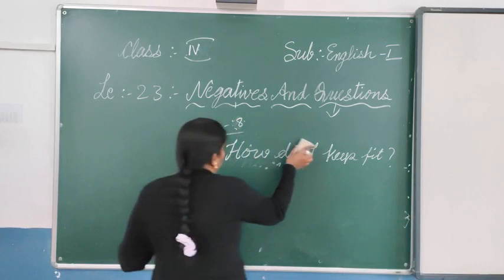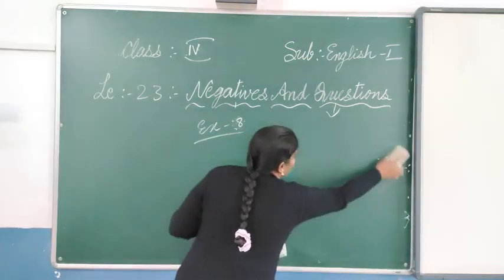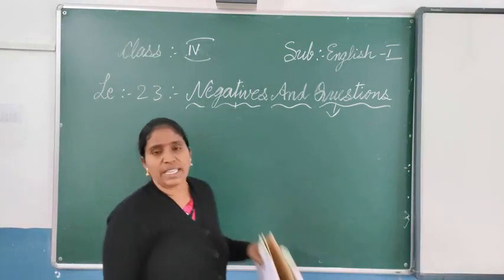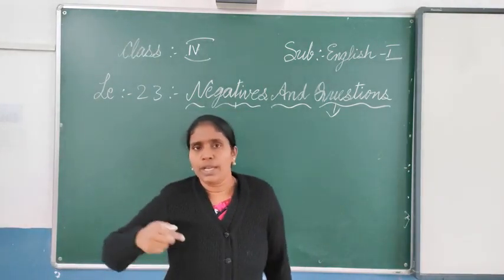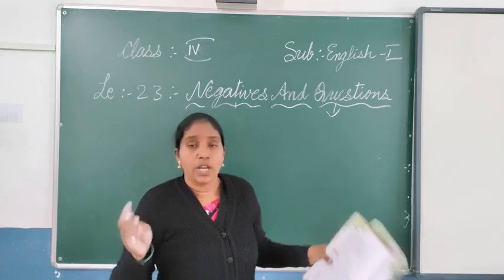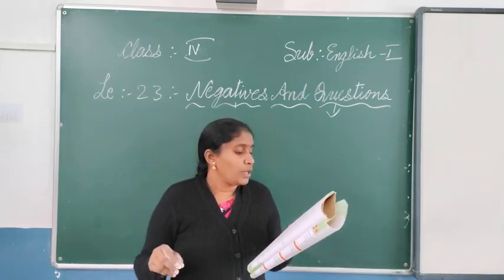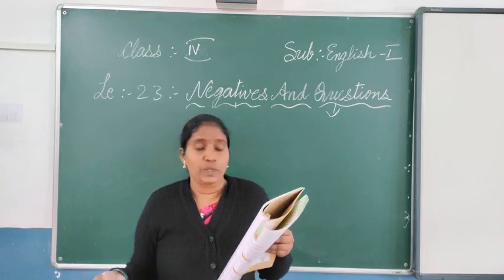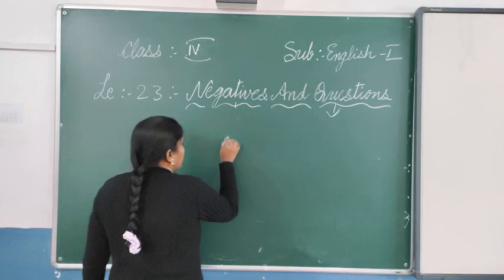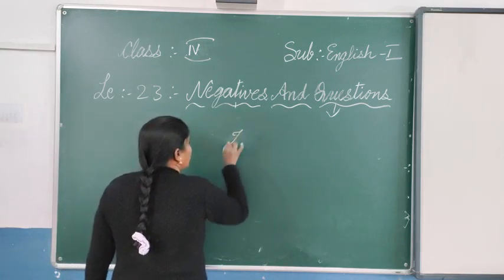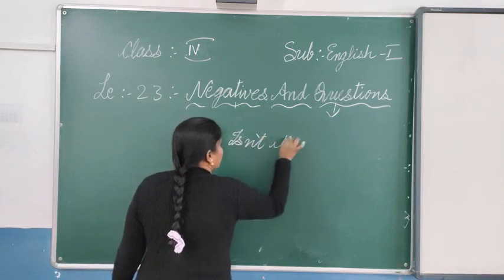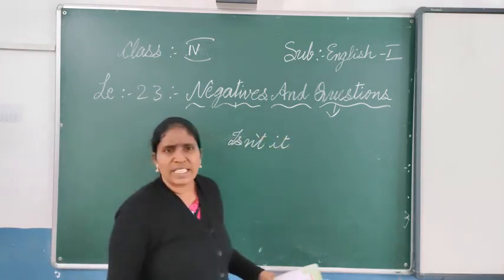Some more question tags are there. In negative, we have seen not and all. So till now we have seen is. In a positive way, you are asking yes or no type questions here. Now we are using it is raining. Isn't it?